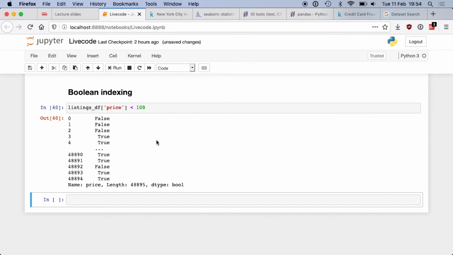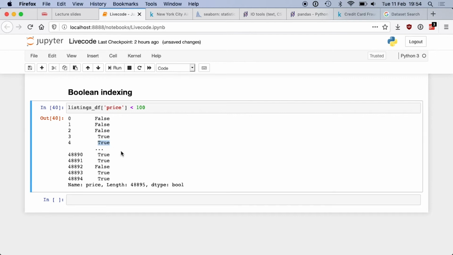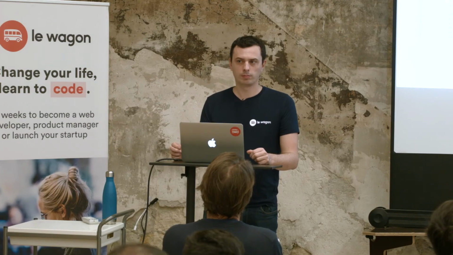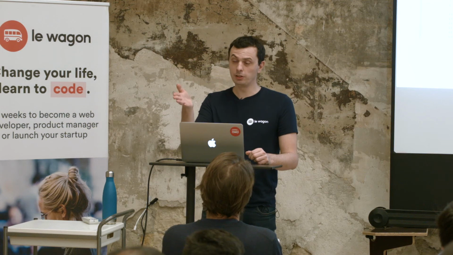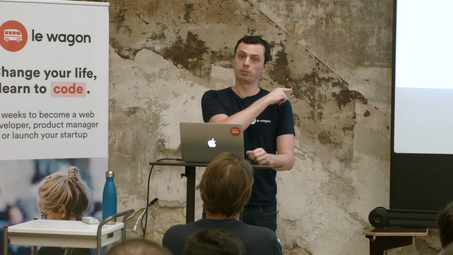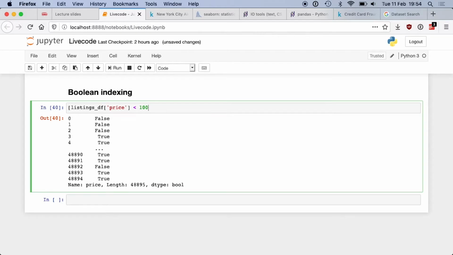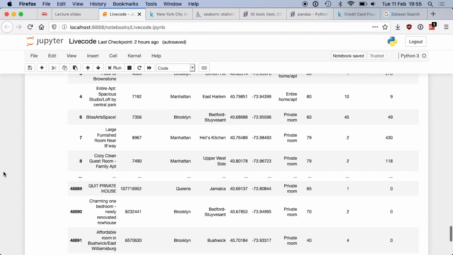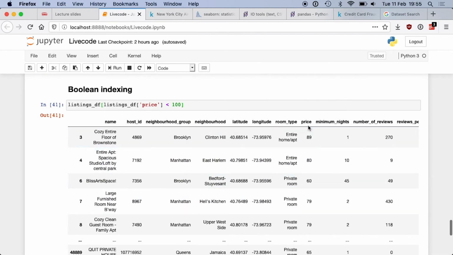And when is it true? When the price is lower than 100. Exactly, when the price at that row is lower than 100. And what can I do with that? Yeah, I can use it to filter the rows in my data set and only keep the ones which have a true. And the way I do that is put everything in the square brackets and put the name of the data frame in front of it. And if I run this code, I only filter the apartments, the listings, which price is below 100.